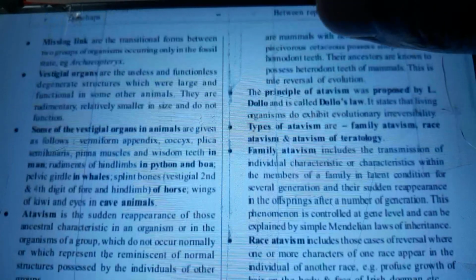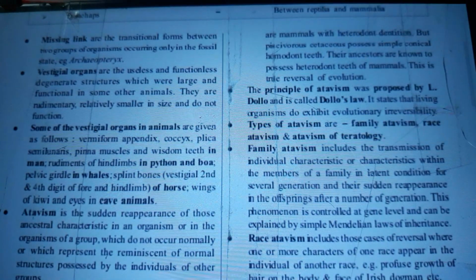Right, and the missing links are the transitional forms between two groups of organisms occurring only in the fossil state, example Archaeopteryx. Vestigial organs are the useless and functionless degenerate structures which were large and functional in some of the animals. They are rudimentary, relatively smaller in size and do not function.